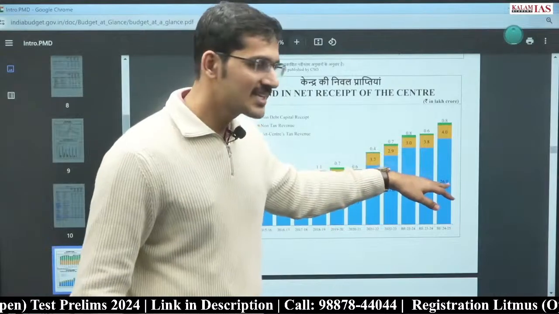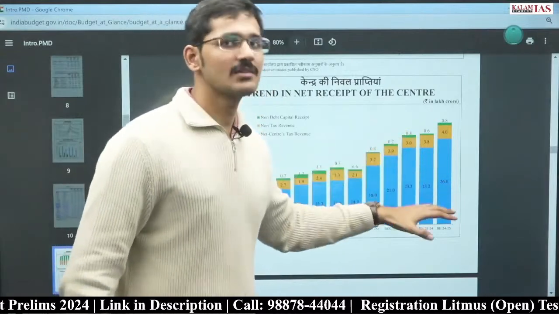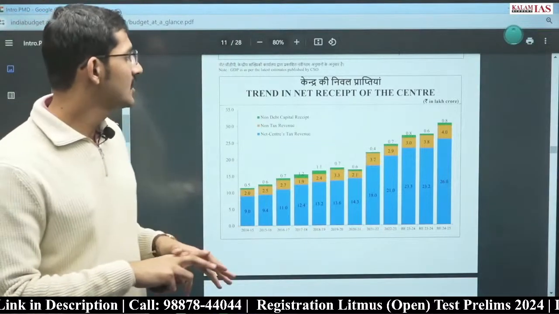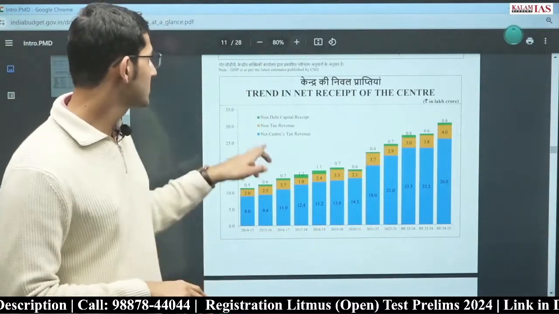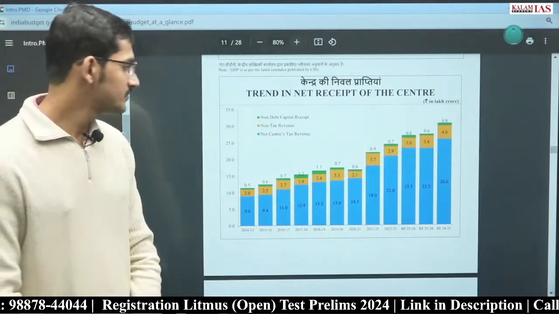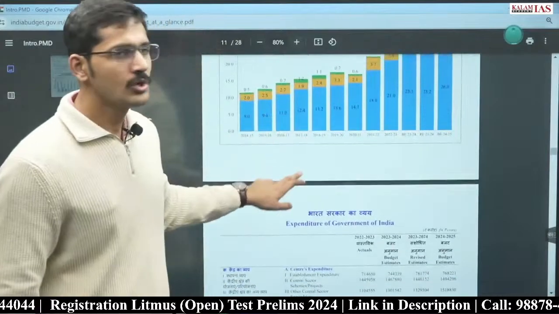Borrowings are around 16 lakh crore, but the tax revenue of the central government is 26 lakh crore. So tax revenue is more than the borrowings. Second number is borrowings, third number is non-tax revenue, and fourth number is non-debt capital receipts. So this is how you look at this graph.